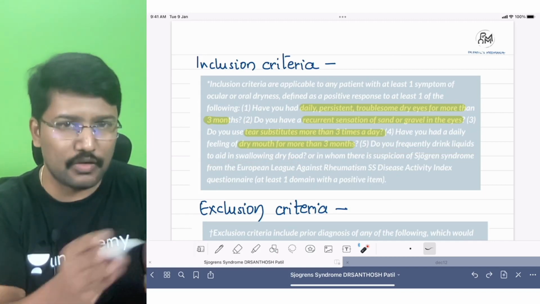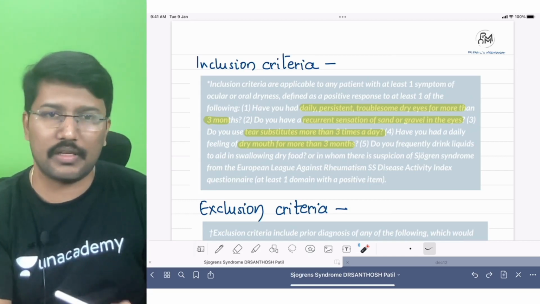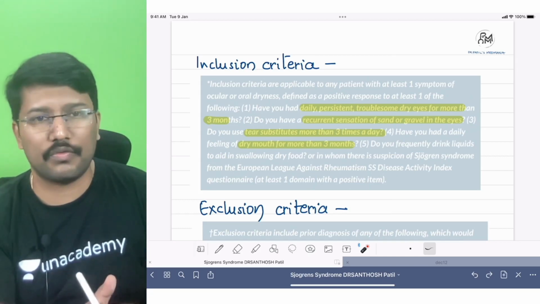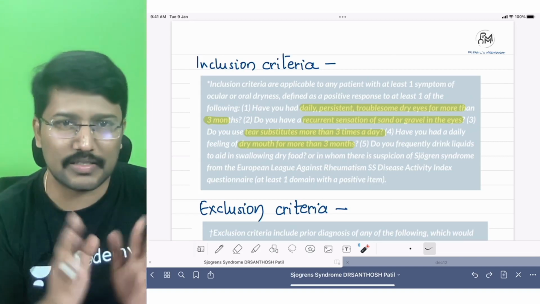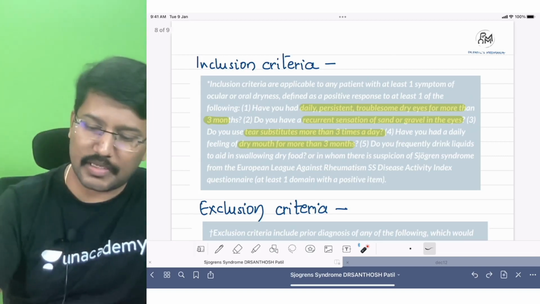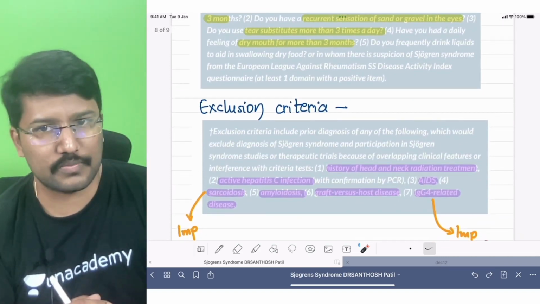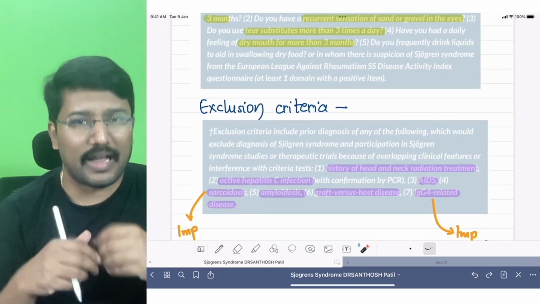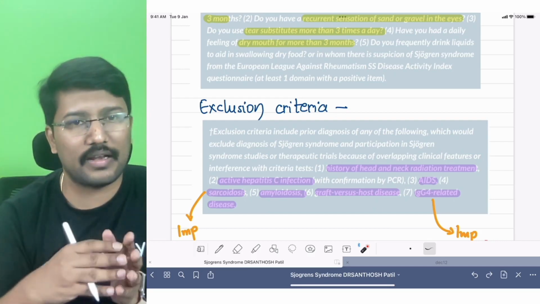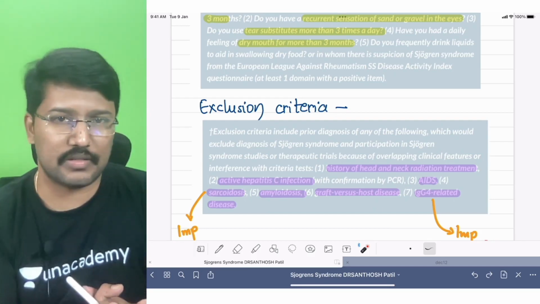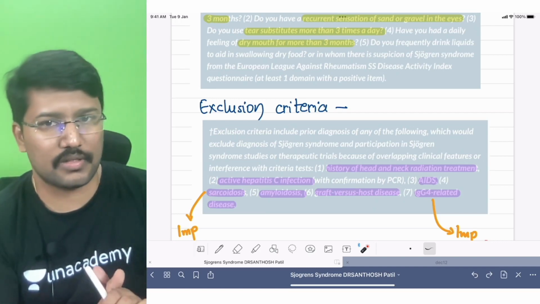In the absence of any of these, if the patient is not having any symptoms of dry eyes and not having any symptoms of dry mouth, then we are not considering the diagnosis of Sjogren syndrome. That is the essence of this. Now we should have some exclusion criteria also. What are those? Basically, if the patient had in the past or currently has been diagnosed with any of those conditions which can have a Sjogren syndrome-like presentation, then it should be taken as an exclusion criteria.